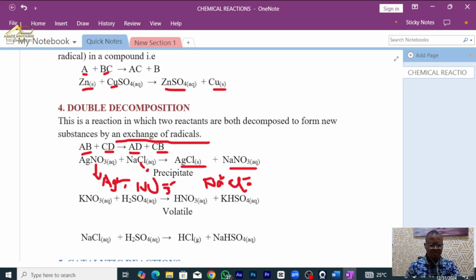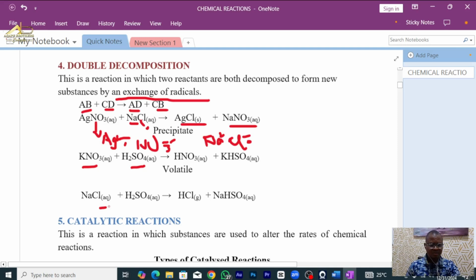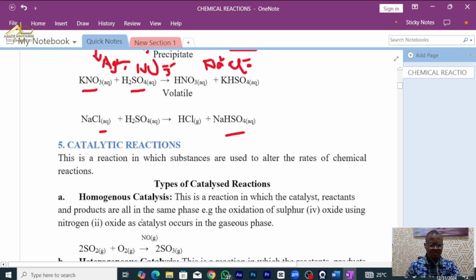Can you see it now? So we said the two of them decompose. Silver nitrate decomposes. At the same time, sodium chloride also decomposes. Then the like poles and unlike poles rule takes place to form the product. The same thing happens to potassium nitrate and sulfuric acid. The same thing in this reaction. Did you get it?